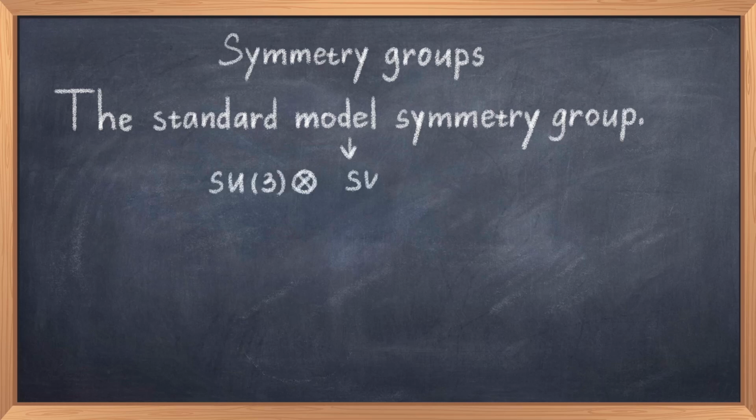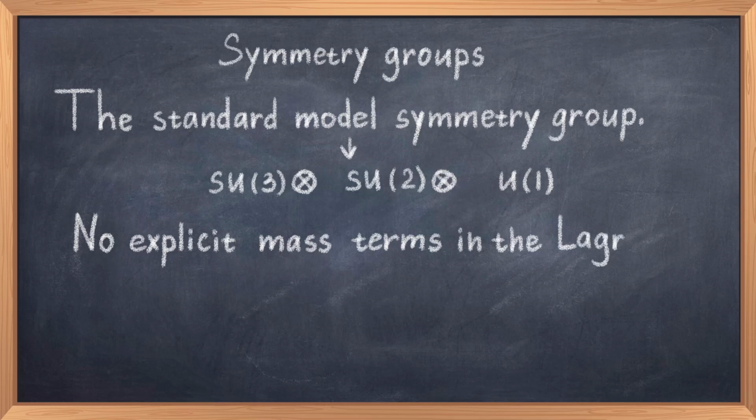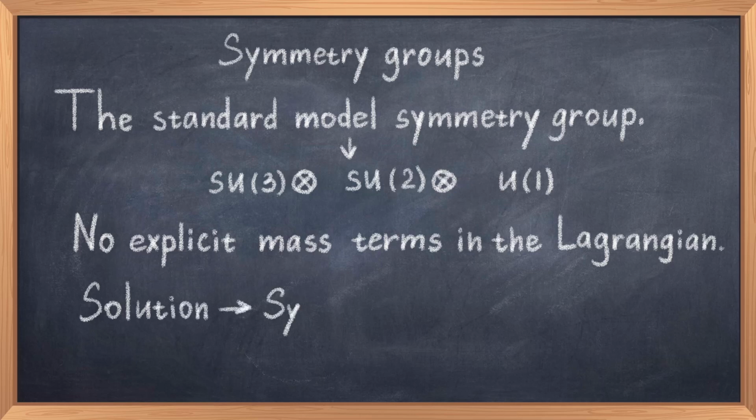If we wrote mass terms, we would break the symmetry of the standard model, which means we break gauge invariance, and this just means that the standard model would be completely useless. The trick is that we can write the standard model Lagrangian such that it abides to the necessary symmetries, but it has a symmetry breaking mechanism. Thus, the Lagrangian abides to the necessary symmetry, but it has a mechanism to then break this symmetry, and this symmetry breaking is what generates the masses of the weak force bosons. This mechanism is called the Higgs mechanism.